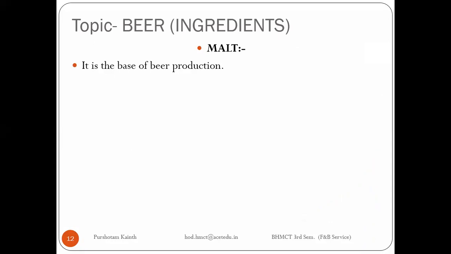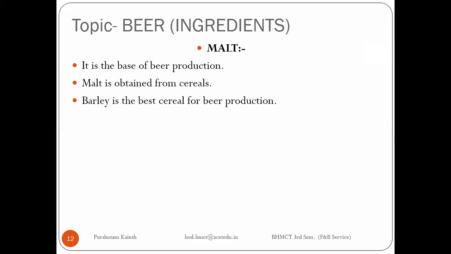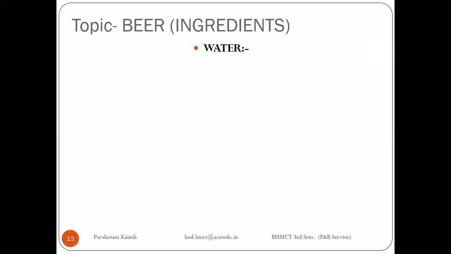Okay. So now we will talk about the ingredients one by one, right? So malt means barley. Malt is a stage of barley. So it is the base product of beer. It is obtained from cereals, and the cereal we use is barley. So malt is something which is present in cereals.